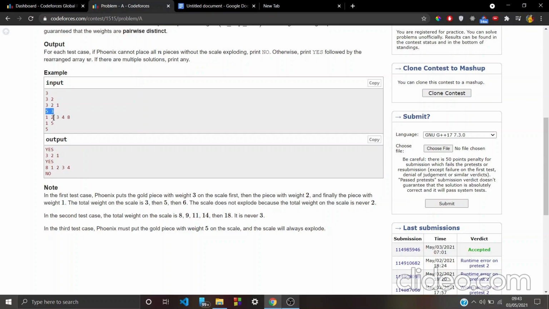Let's see the second test case, where the number of pieces is 5 and the value of x is 3. When we place the first piece, the value of the sum is 1. When we place the second piece, the sum becomes 3, which is exactly equal to x, so it will explode. So we have to rearrange this order in such a way that the scale will not explode at any time.